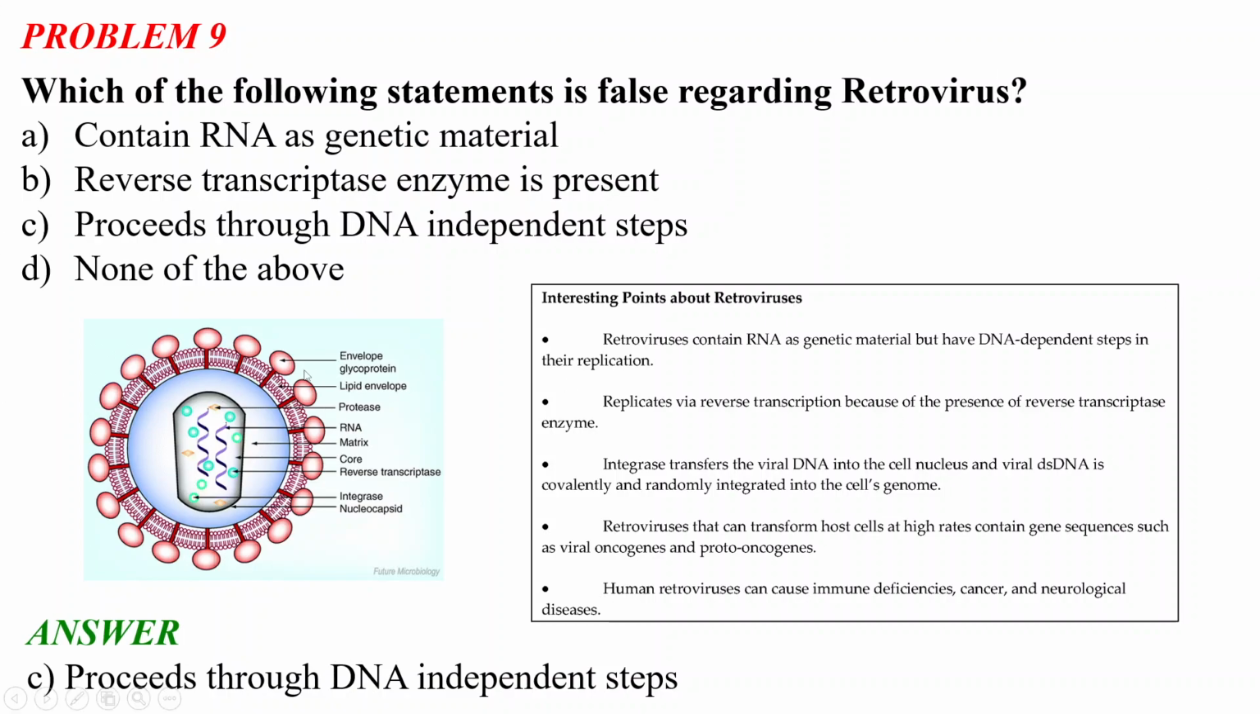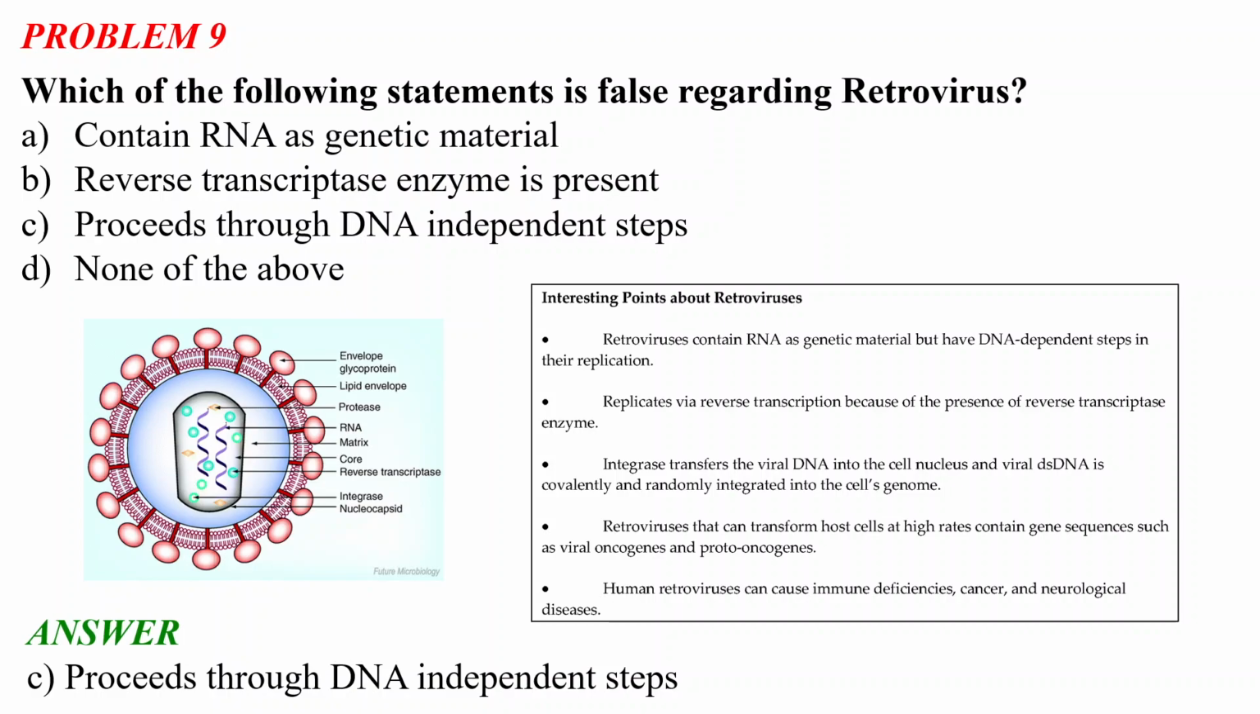So this is the basic structure of the retroviruses. As you can see, there is an envelope glycoprotein, a lipid envelope, then a protease enzyme, RNA, matrix, a core, and reverse transcriptase enzymes are present here, and there are the integrase and nucleocapsid. So protease, reverse transcriptase, and integrase are a few important enzymes involved in the retroviruses. Inhibiting these kinds of enzymes is also a part of the drug development mechanism.